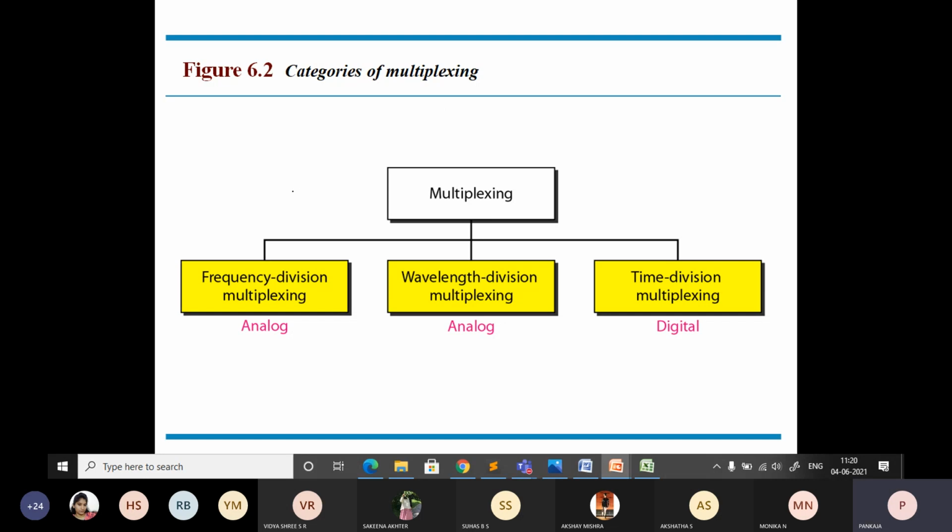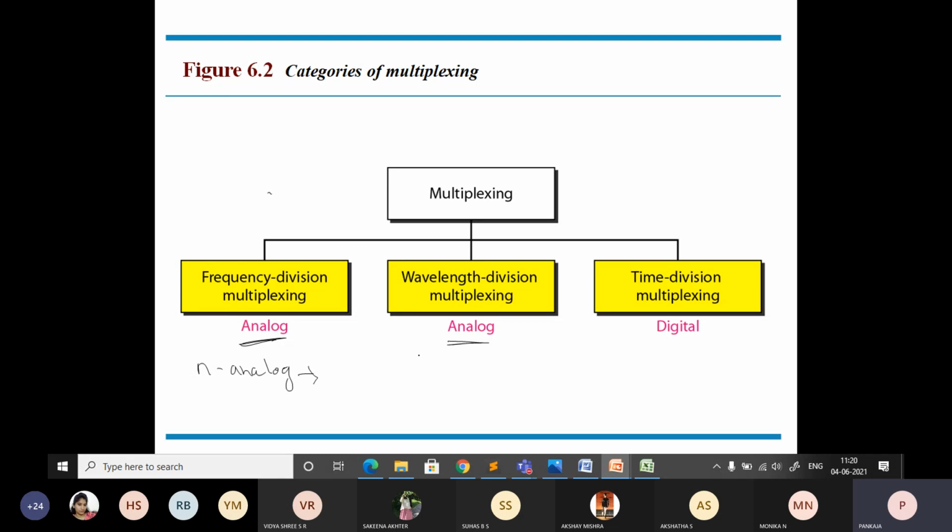Are you getting? So this is analog. So that is multiple n number of analog signals converted into a single analog signal. Okay. Similarly, for wavelength division multiplexing, here you are going to represent the signal as optical signals.